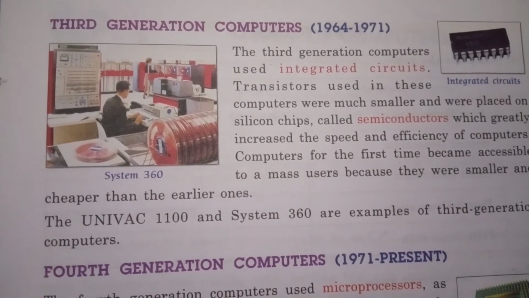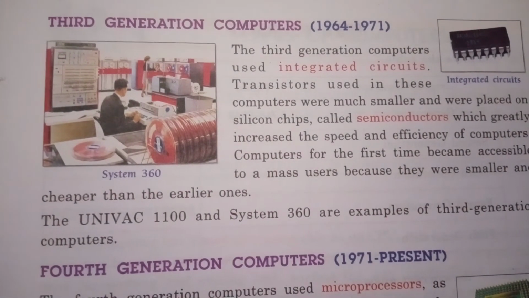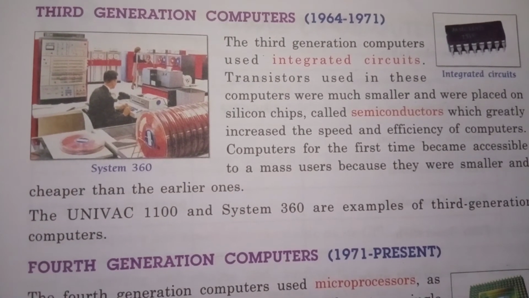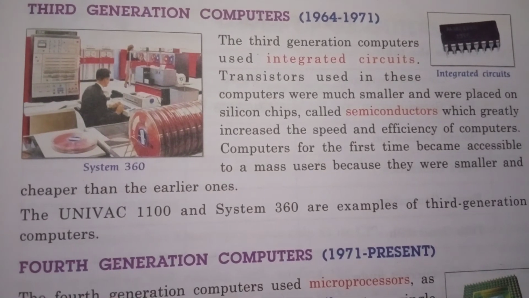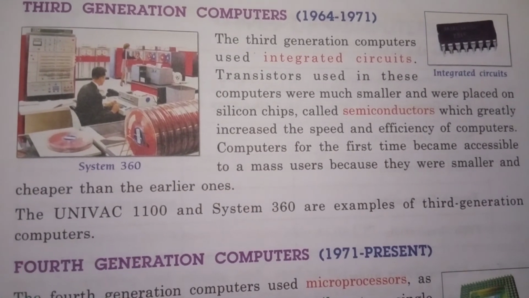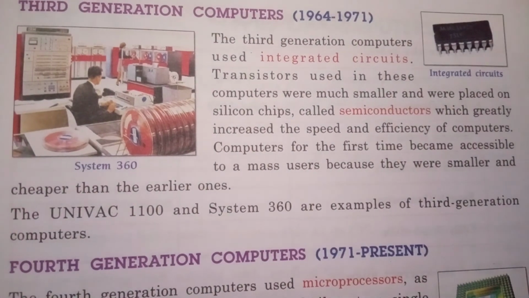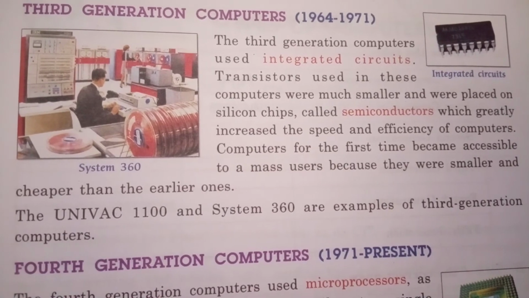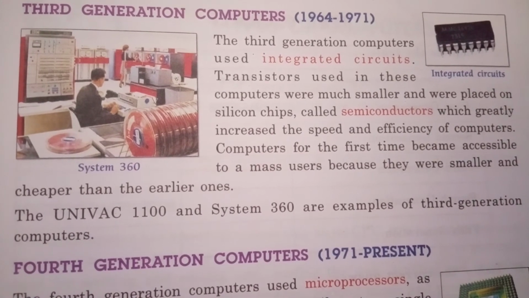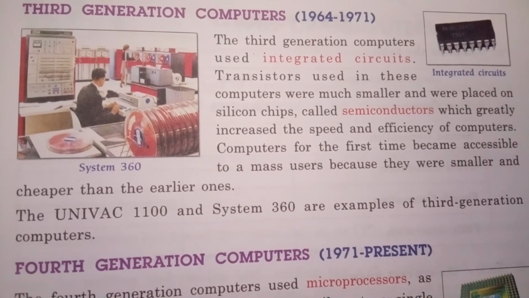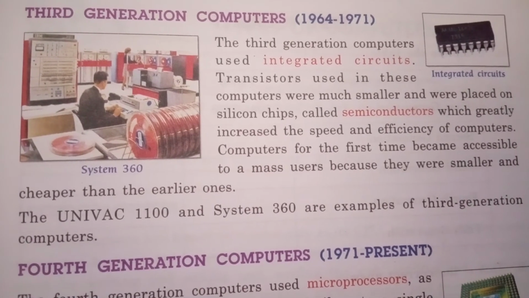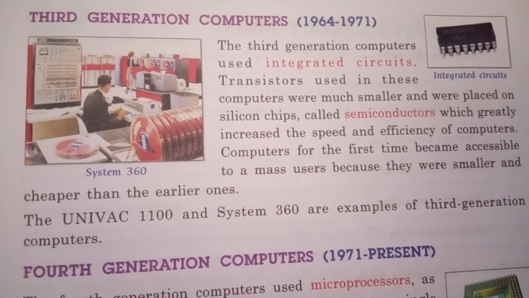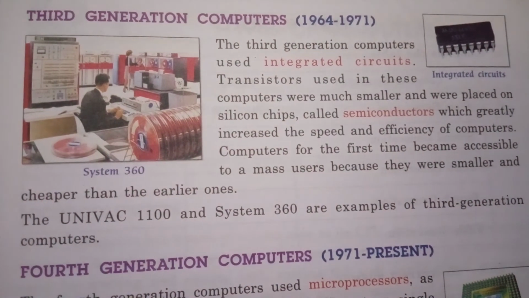They used an operating system. Now they are available to a large number of people. First generation and second generation computers were not available to ordinary people, but third generation computers are now available to a large number of people. Examples of third generation computers are UNIVAC 1108 and System 360.